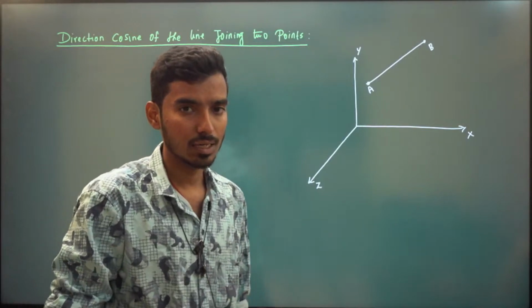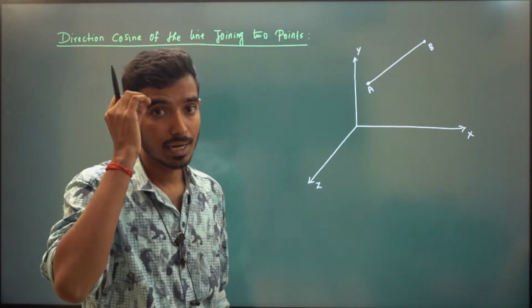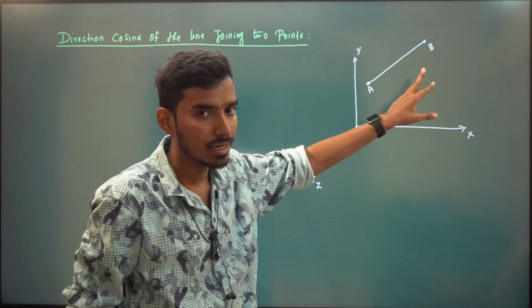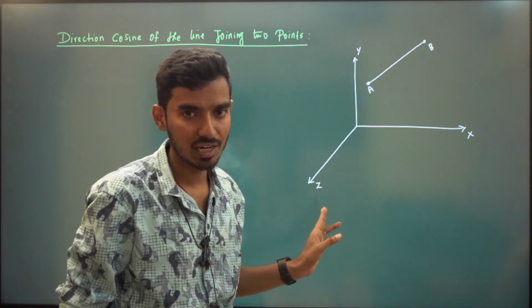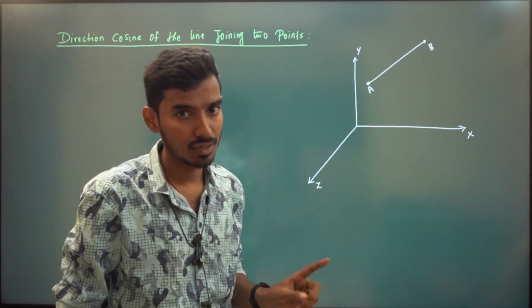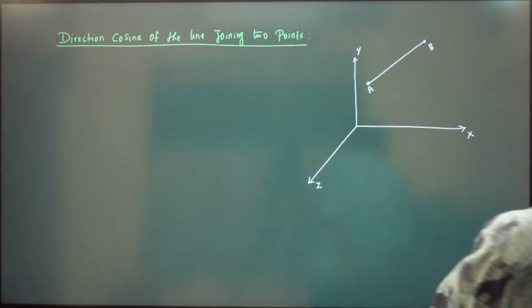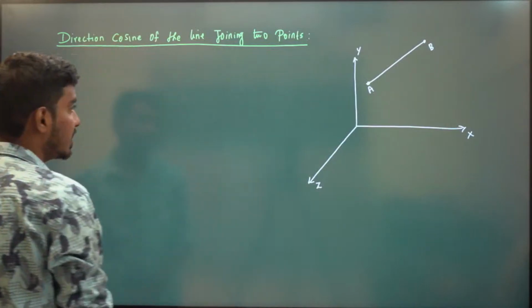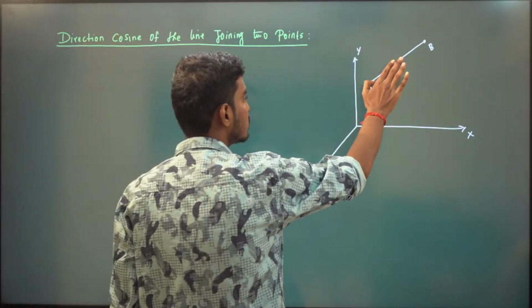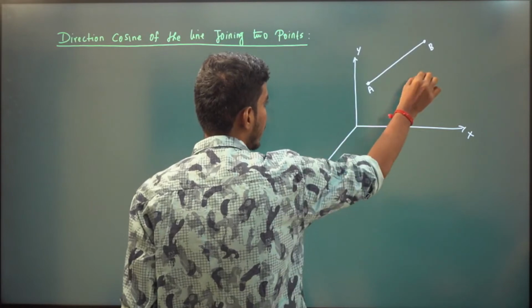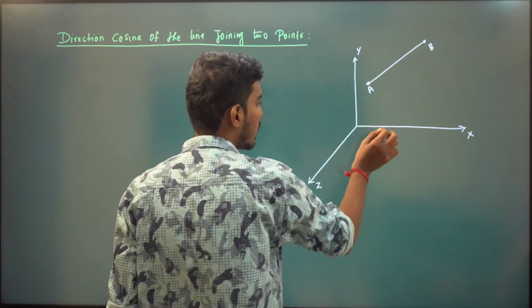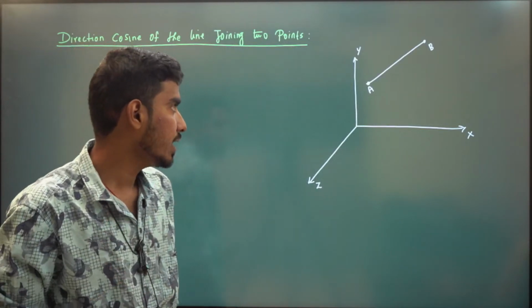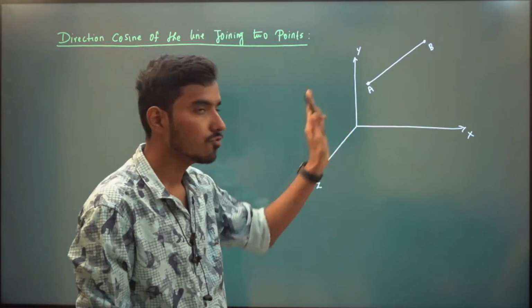In the first slide, what we did was draw a line parallel to AB and passing through the origin. In the very first definition of direction cosine, we drew a line parallel to that, took a point P, made alpha, beta, gamma, took cosine, and found the direction cosine. Now, instead of doing that, we are going to find the direction cosine of this AB directly.